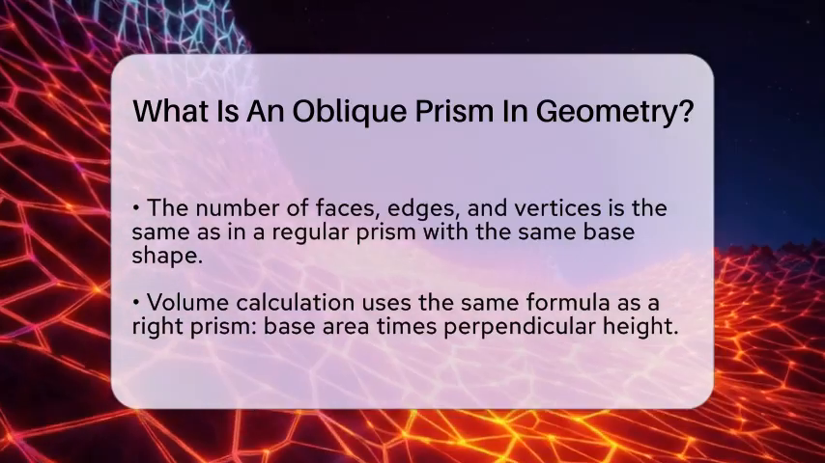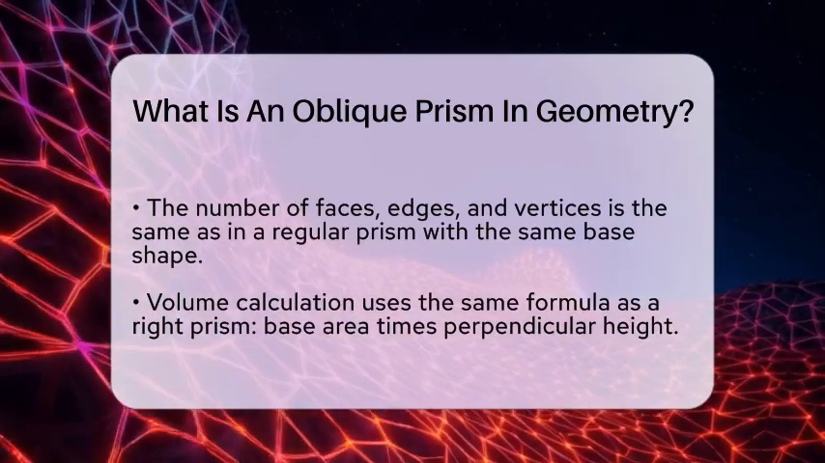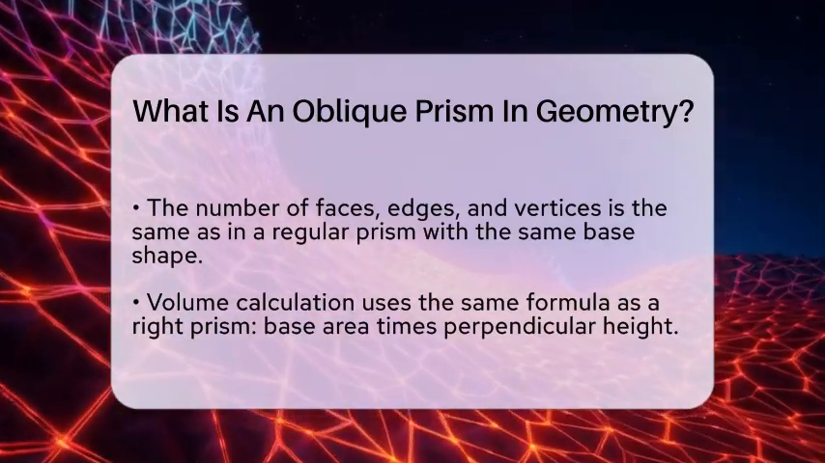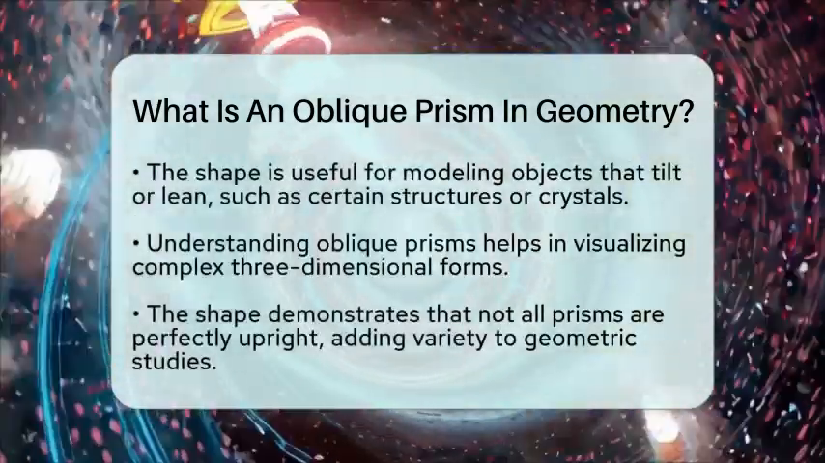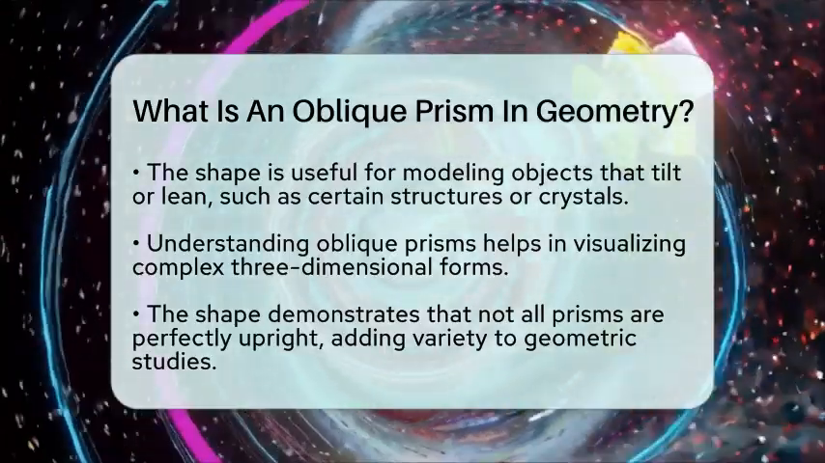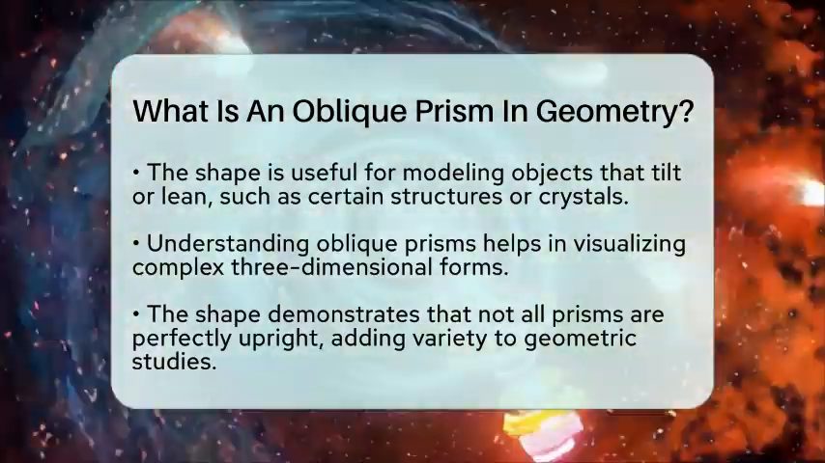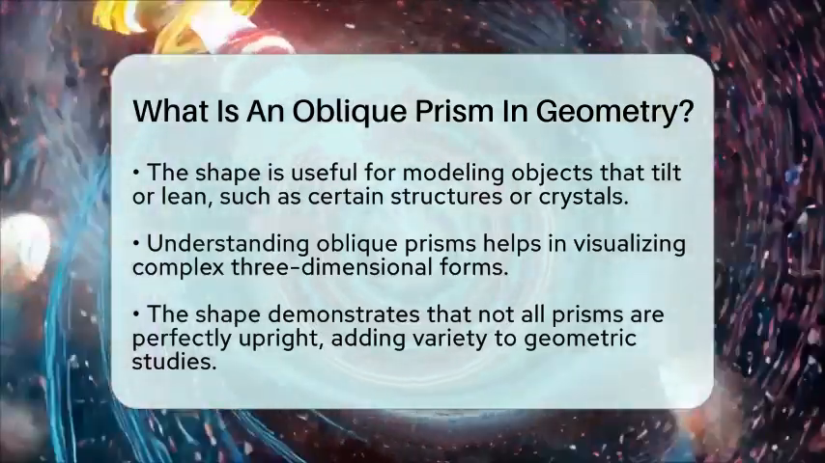Oblique prisms are useful for modeling objects that lean or tilt, like certain architectural structures or crystals. They help us see how volume and shape work even when the shape isn't perfectly upright. Understanding these shapes helps us grasp more complex three-dimensional forms and how angles and parallel lines influence their structure.